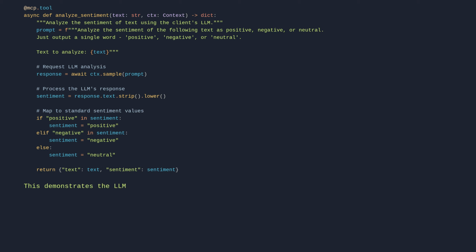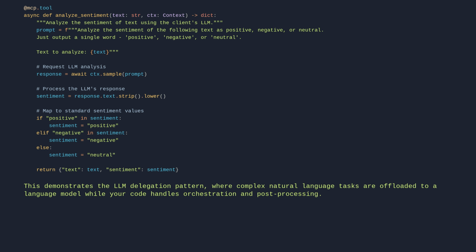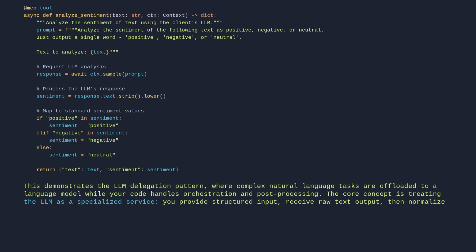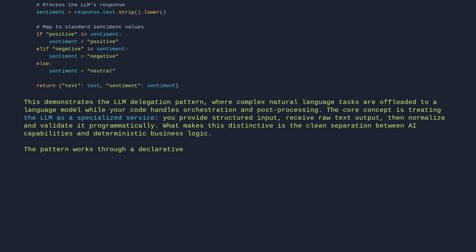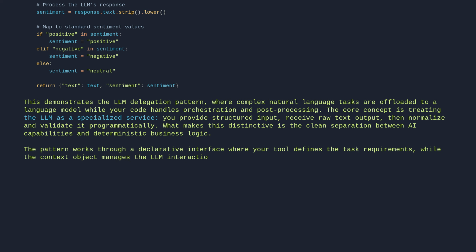This demonstrates the LLM delegation pattern, where complex natural language tasks are offloaded to a language model while your code handles orchestration and post-processing. The core concept is treating the LLM as a specialized service. You provide structured input, receive raw text output, then normalize and validate it programmatically. What makes this distinctive is the clean separation between AI capabilities and deterministic business logic. The pattern works through a declarative interface where your tool defines the task requirements, while the context object manages the LLM interaction. The framework abstracts away provider specifics, letting you focus on prompt design and response handling.